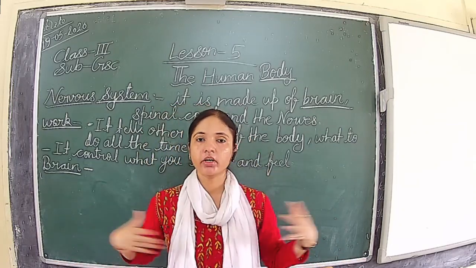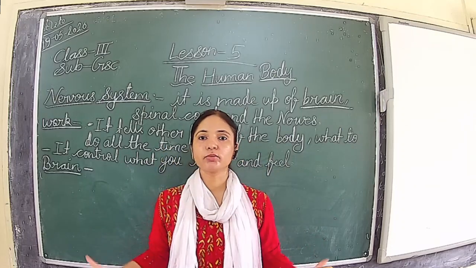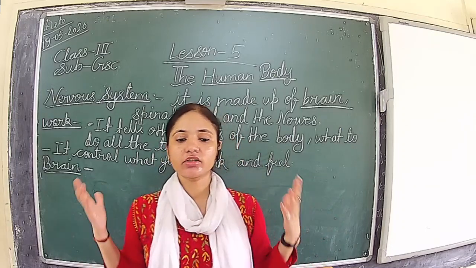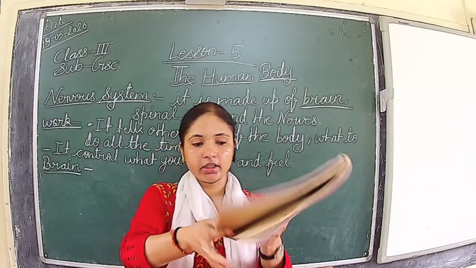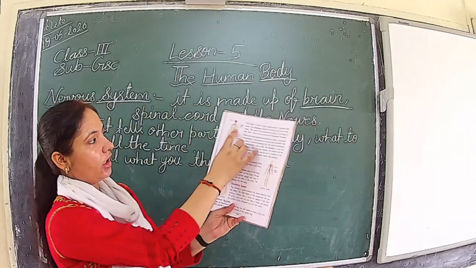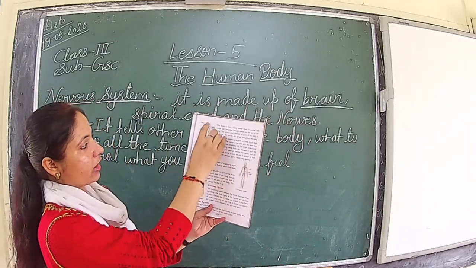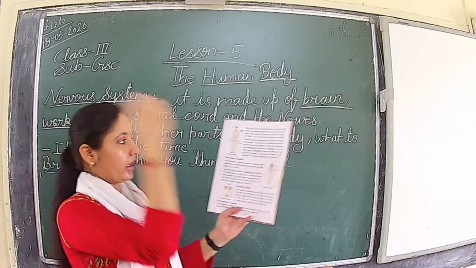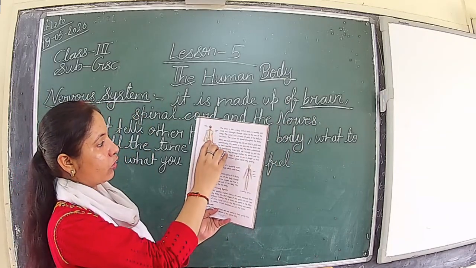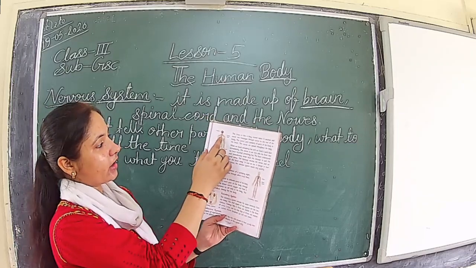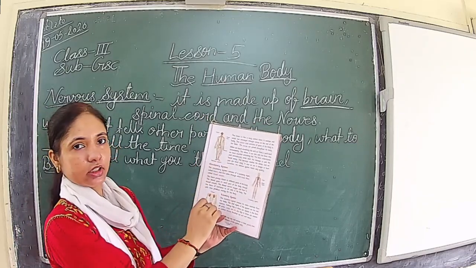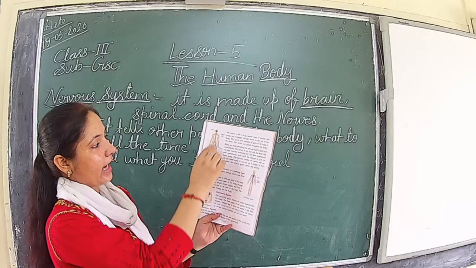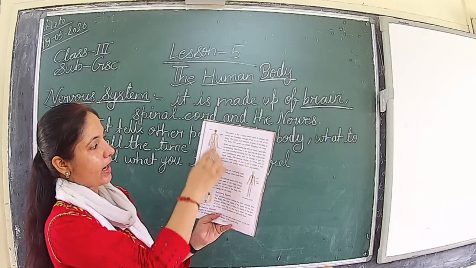Because in our whole body, nerve is distributed equally. Here you can see in the figure, this is the brain and here is the spinal cord. In the back of your body, there is a long bone known as the spinal cord, and it is joined through the nerve, and the nerve is distributed to all parts of the body.